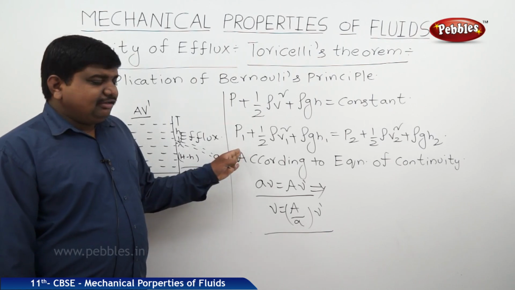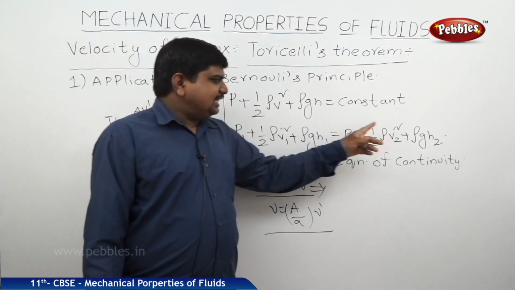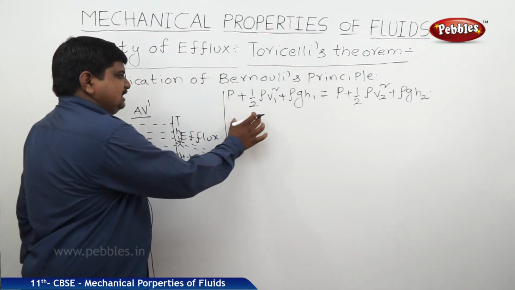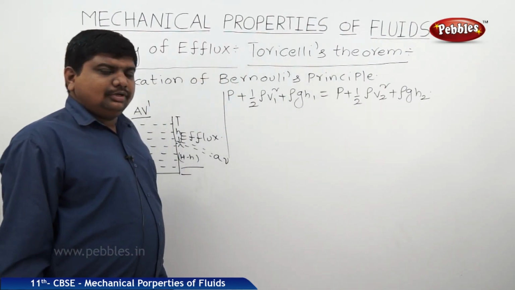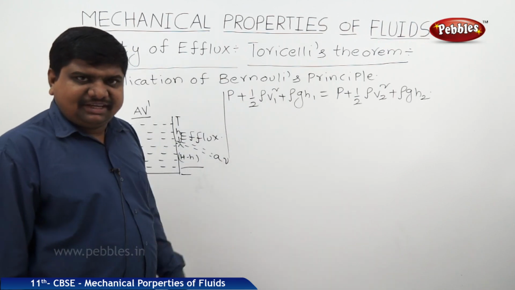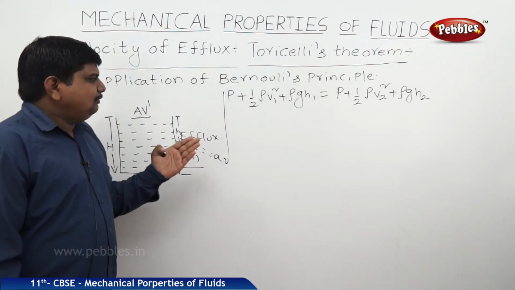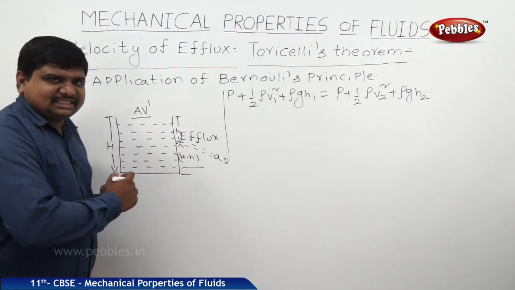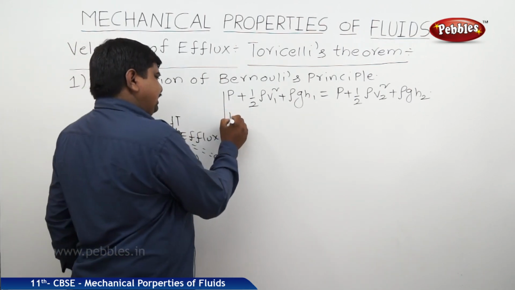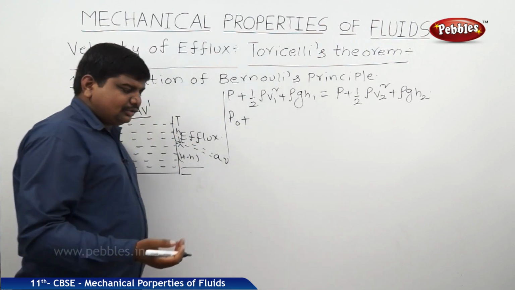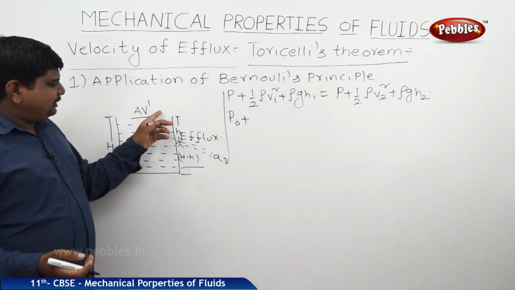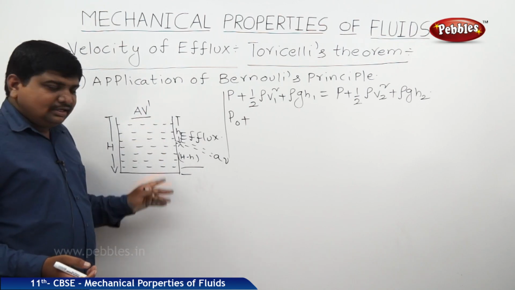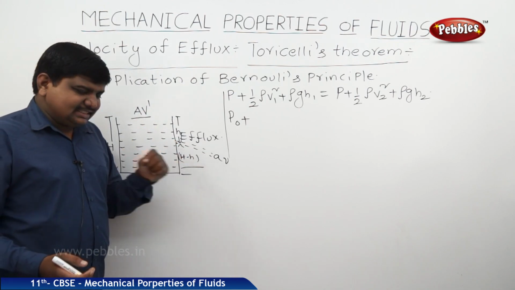Now, there will be some changes in this equation. So, what are the changes? This is Bernoulli's equation, and we should substitute the terms related to this situation. So, P naught, because at both ends the atmosphere is exerting pressure on the liquid. Because of that the water is effluxing.